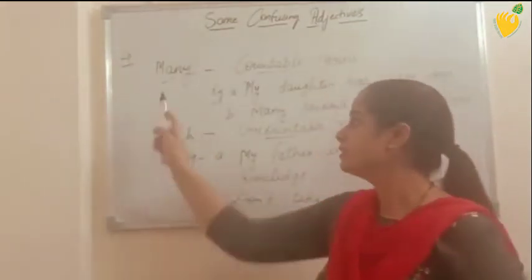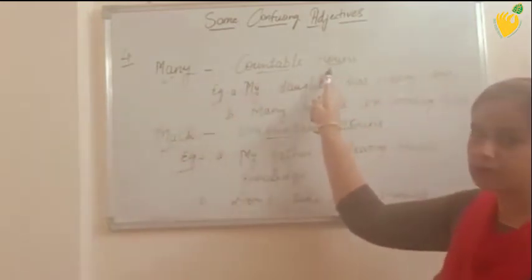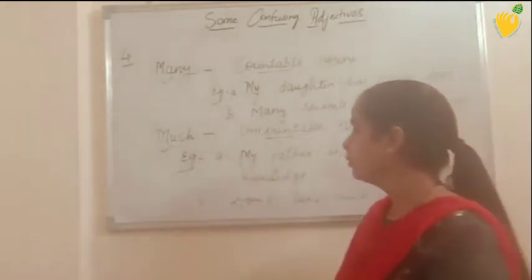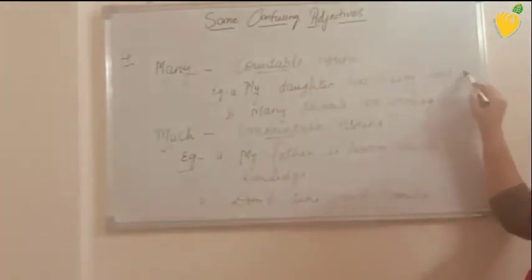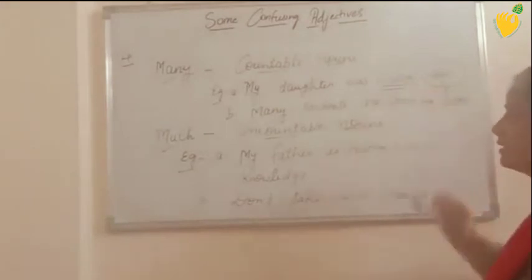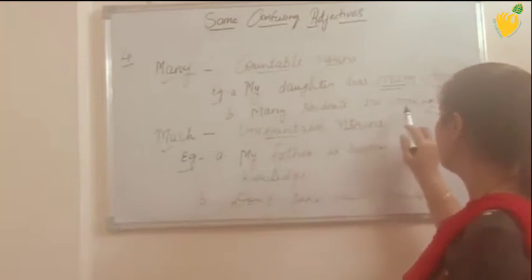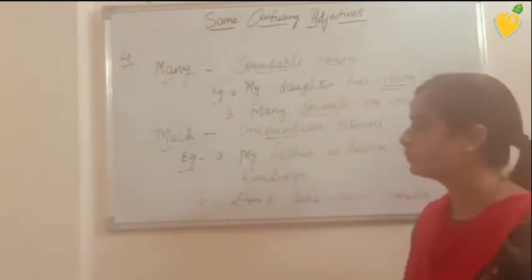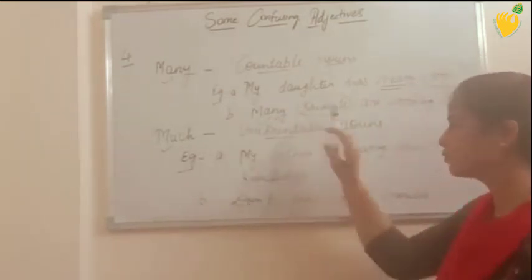Now next is many and much. Many we use with countable nouns and much we use with uncountable nouns. Look at the example. My daughter has many toys. Toys is a countable noun. So here I have used many with toys. Next example. Many students are working hard. Here students is a countable noun. So I have used many with the countable noun students.